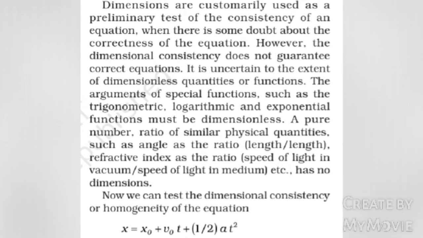Now we can test the dimensional consistency or homogeneity of the equation x equals x0 plus v0 t plus half a t squared.